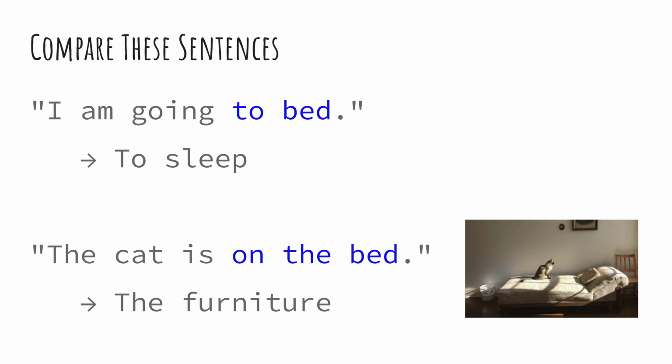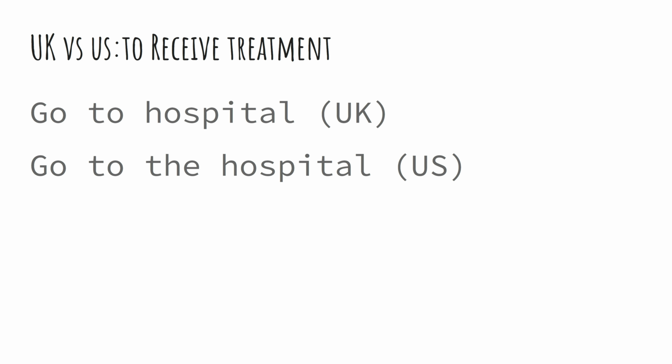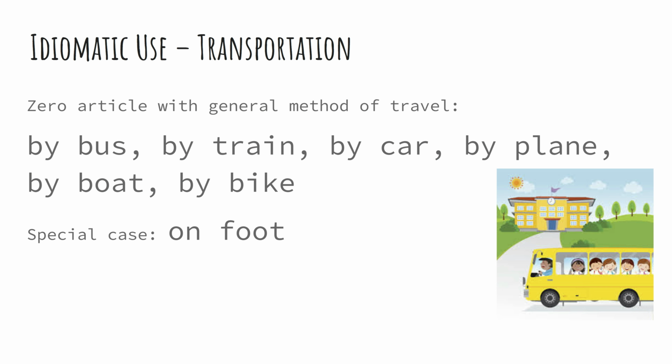Let's compare. I am going to bed, to sleep. The cat is on the bed, the furniture. Another example, she is in hospital. British English means receiving medical care. She is in the hospital. American English, same meaning, different grammar. Remember, this is one of the most common areas of confusion for learners, but it's a sign of truly natural usage.